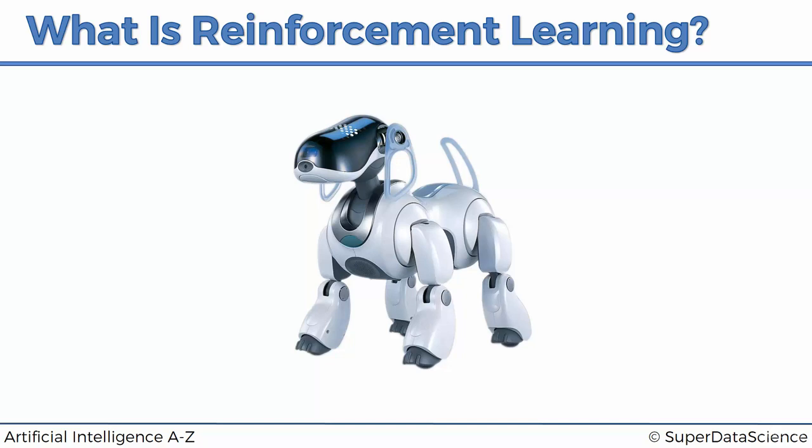So the dog tries to stand up, it falls, then it realizes that it shouldn't do that action that led to it falling, because every time it falls, it gets a -1, which is not good for it. So it does the other action that helped it stand up. And then it just experiments, tries things randomly, and then figures out that it can make a step forward by moving its right front foot. And it gets a +1, and it realizes, oh, I should do more of that. So it now learns that it should do more of this and less of that. And through this learning process, it very quickly understands how it can walk.